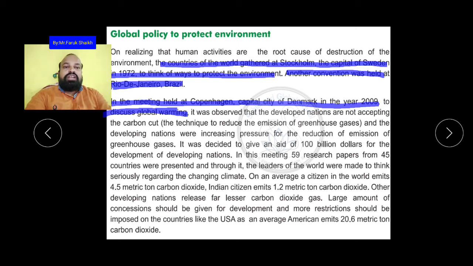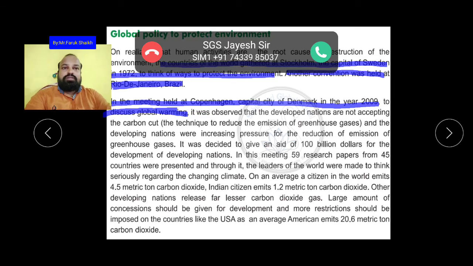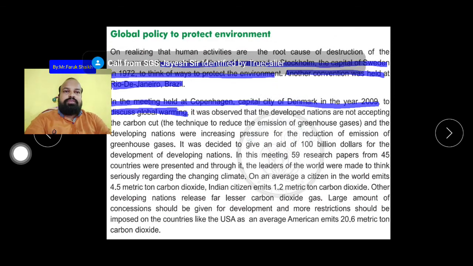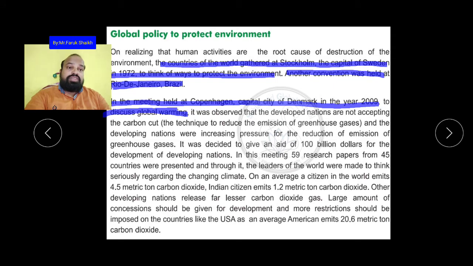Other developing nations release far less carbon dioxide gas. A large amount of concession should be given for development, and more restrictions should be imposed on countries like the USA, where the average American emits 20.6 metric tons of carbon dioxide. That is why we should think about it very seriously.